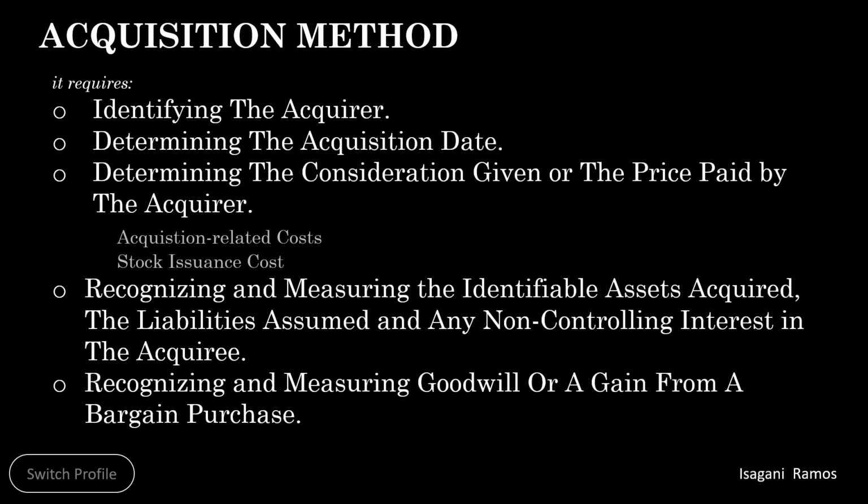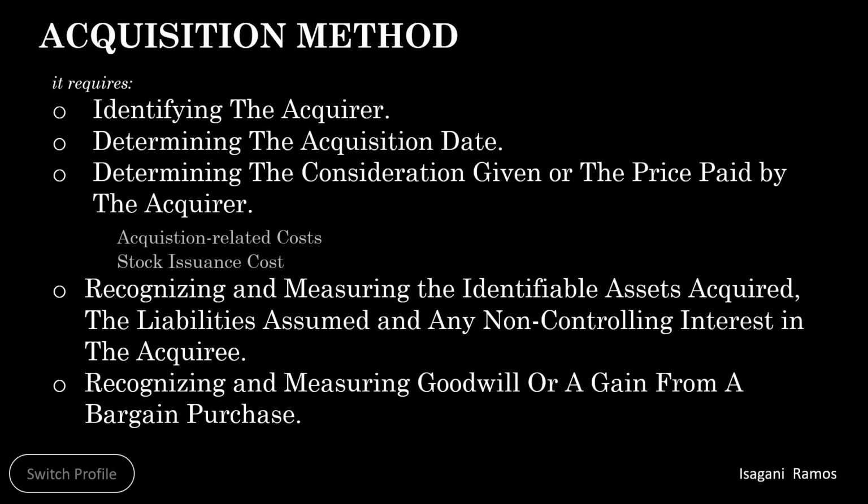The acquirer recognizes, as of the acquisition date and separately from goodwill, the identifiable assets acquired, the liabilities assumed, and any non-controlling interest in the acquiree. The acquirer measures the identifiable assets acquired and liabilities assumed at their acquisition date fair values unless another measurement basis is required by IFRS 3.